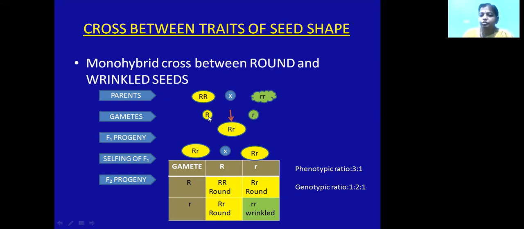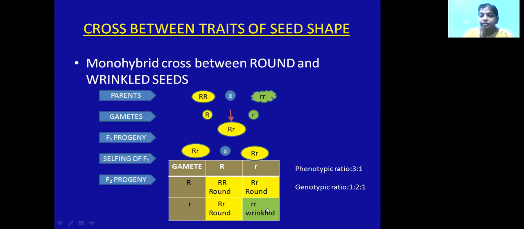When these two gametes unite, you will get capital R and small r. Which is dominant? We don't know, but all the plants will produce only round seeds. Now when these round seeds are self-crossed, you will get capital R capital R, capital R small r, capital R small r, small r small r. So what will the phenotype be? It is round and wrinkled seeds.